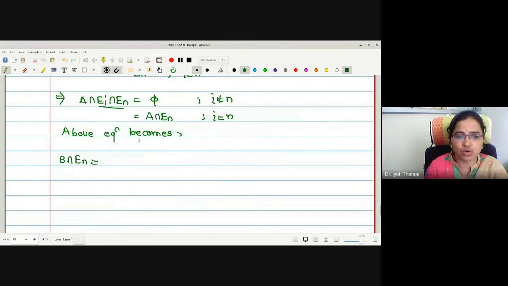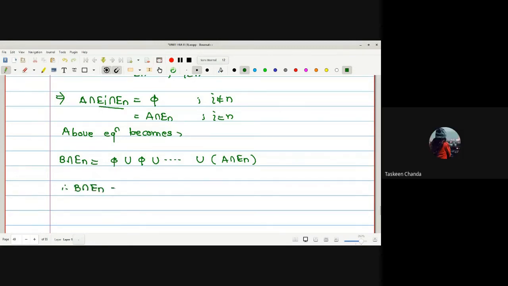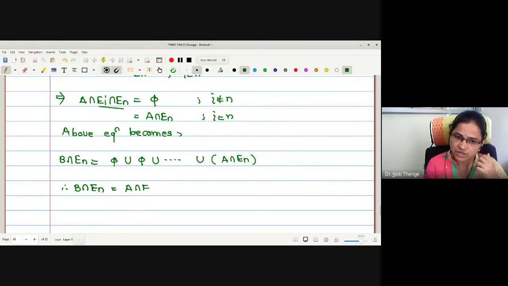Therefore, for i equal to 1, empty, union, i equals 2, empty, union, and continuing, the last value i equal to n is A intersection En. Then what is my total union? It is A intersection En.